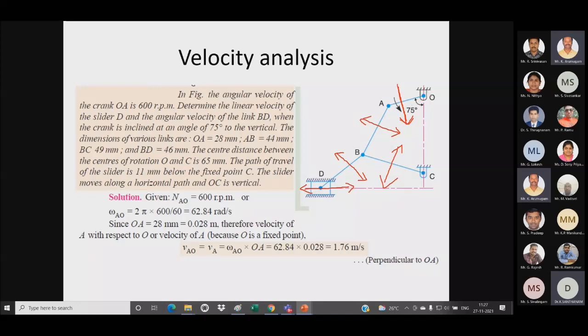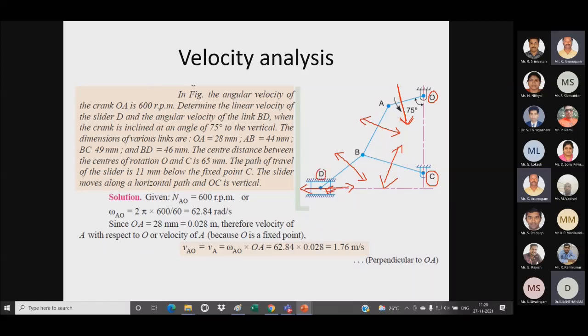In this configuration, points O and C are the fixed points, and D is our slider. If you take D as a slider, then I have to take another point E to represent the link BE.